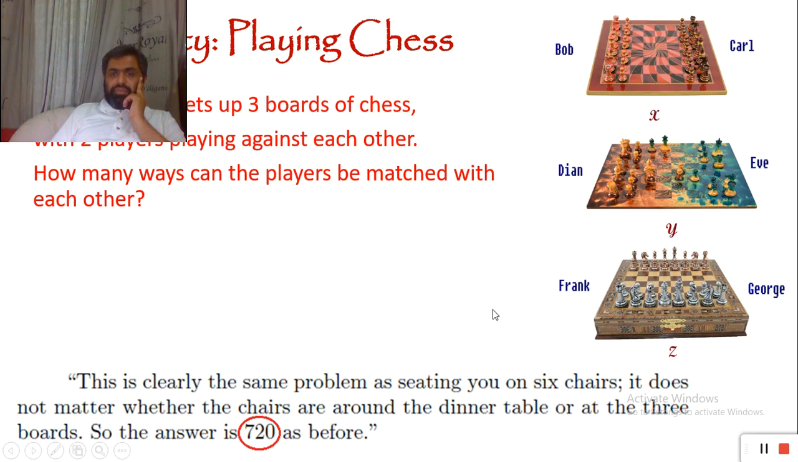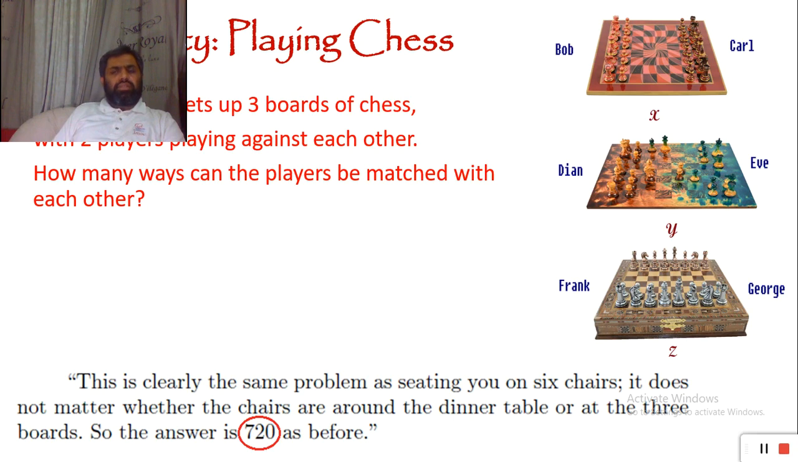Eventually it's a match between Frank and George. So it means we have to divide by 2 and divide by 2 and divide by 2. We have to divide by 2 three times. That means 2 times 2 times 2, which is 8. So we should divide 720 by 8. So we should have 90 matches.